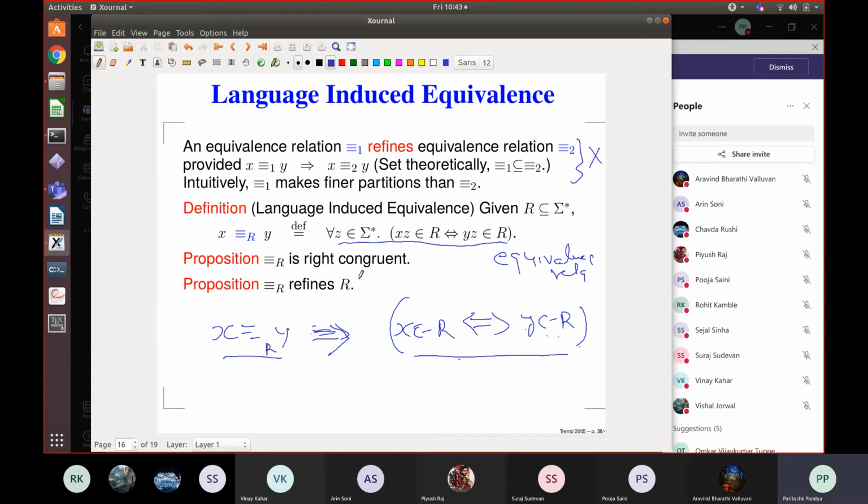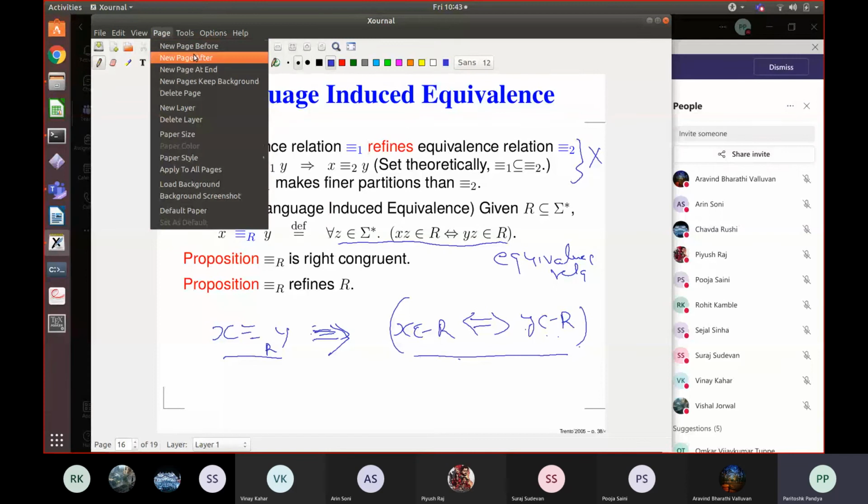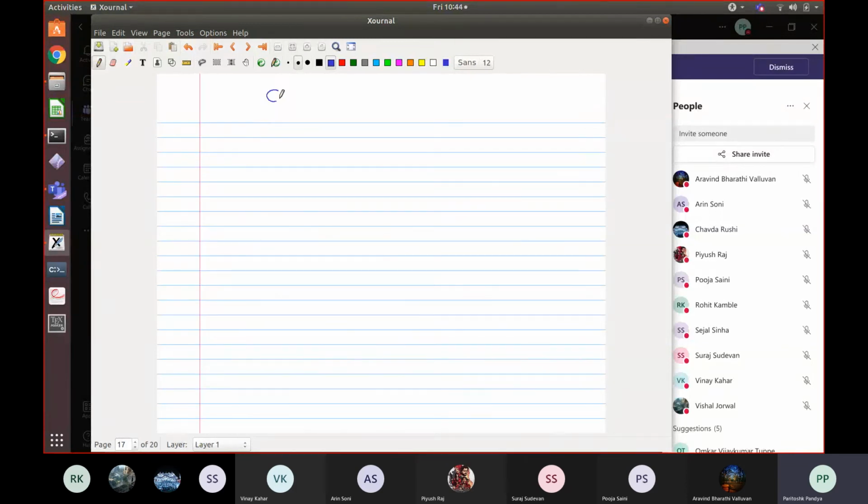This is the third property, right? These 3 properties hold. Depending on what my R is, I may get finitely many indices or I may get infinitely many equivalence classes. It depends on R. So we are going to do some example here. Okay, this slide we are not going to do. New page after. So consider the language a raised to n, b raised to n, n greater than or equal to 0. This is my language R.